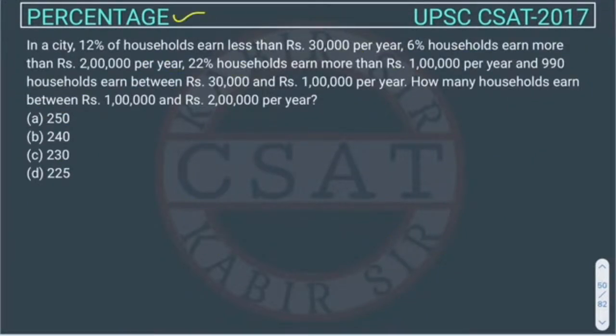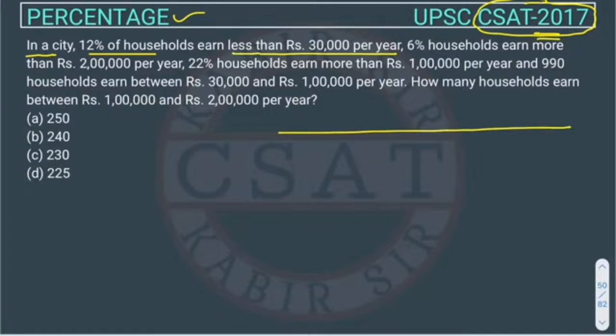This is a question of percentage asked in UPSC CSAT 2017. So this is a good question. In a city, 12% of the households earn less than 30,000 per year. So draw a line. Now this is 0 and this is 30,000. So it is saying 12% of the households earn less than 30,000. So from this to this will be 12%.